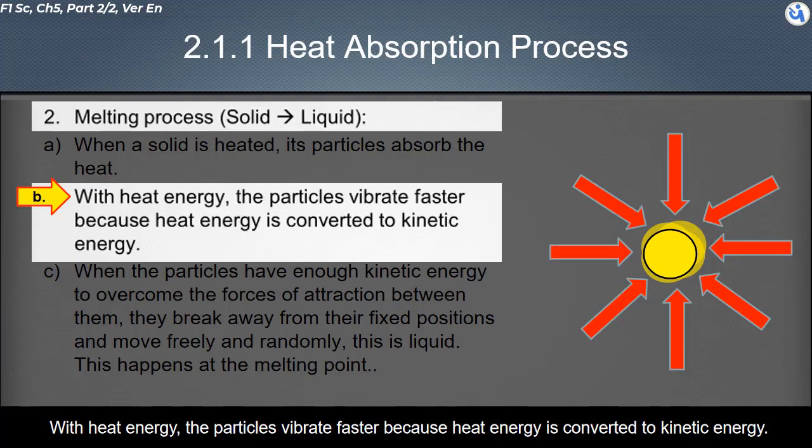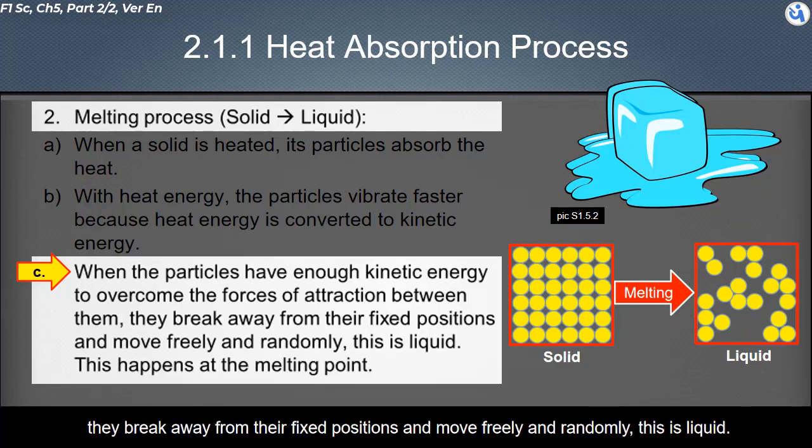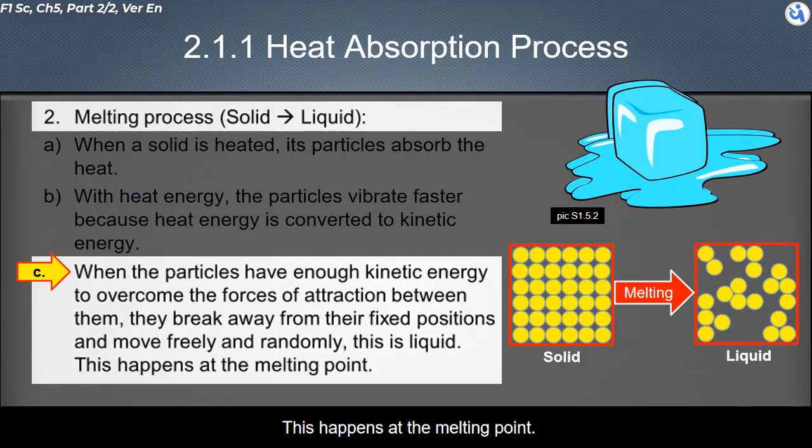With heat energy, the particles vibrate faster, because heat energy is converted to kinetic energy. When the particles have enough kinetic energy to overcome the forces of attraction between them, they break away from their fixed positions, and move freely and randomly. This is liquid. This happens at the melting point.